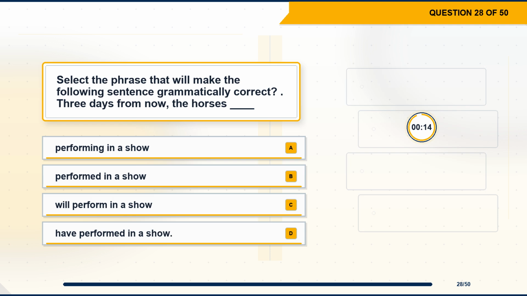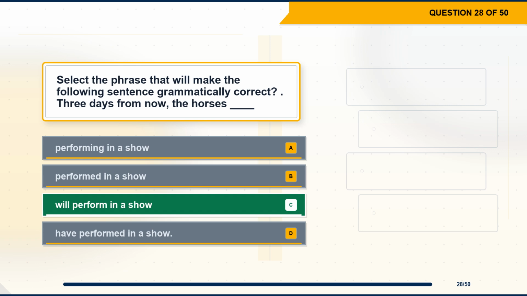Question 28. Select the phrase that will make the following sentence grammatically correct. 3 days from now, the horse is blank. Option A, performing in a show. Option B, performed in a show. Option C, will perform in a show. Option D, have performed in a show.